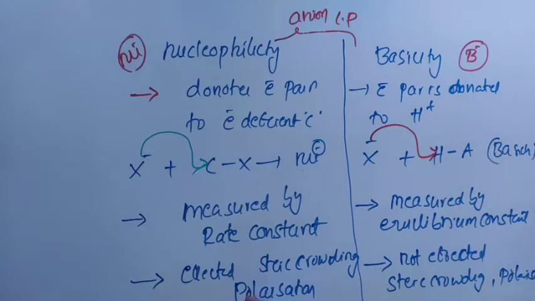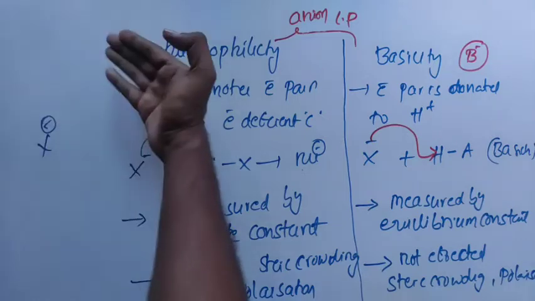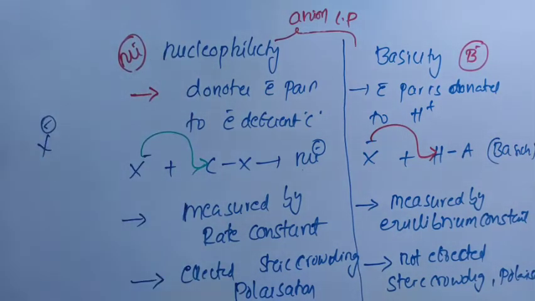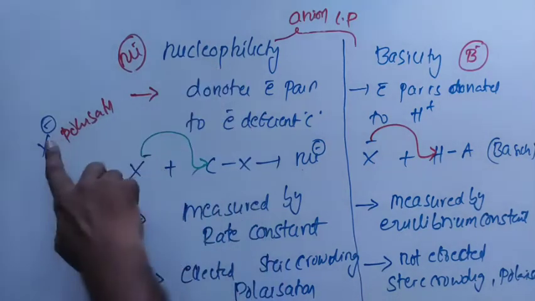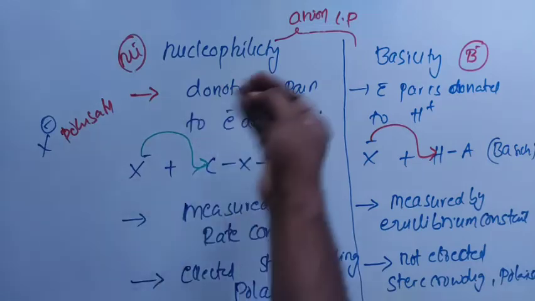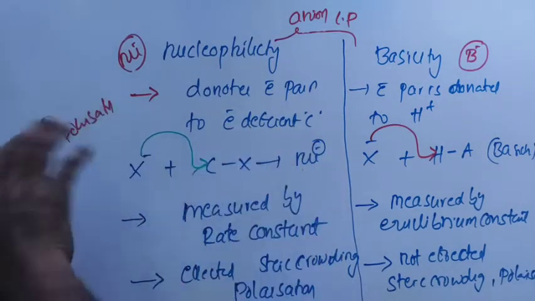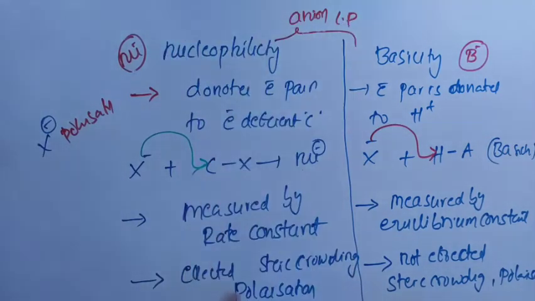Polarization is nothing but, suppose I have an anion X minus, the distortion of the electron cloud. If someone comes and disturbs the electron cloud, then it is called polarization. You are disturbed when this electronic cloud is disturbed. If your friend comes and disturbs you, distorts you, that is called polarization. Therefore, nucleophilicity is affected by polarization and also affected by steric crowding.